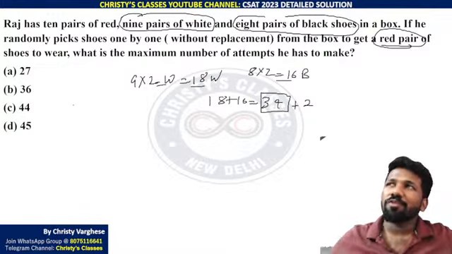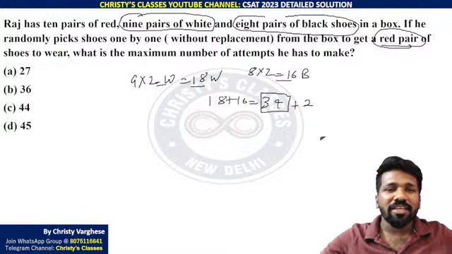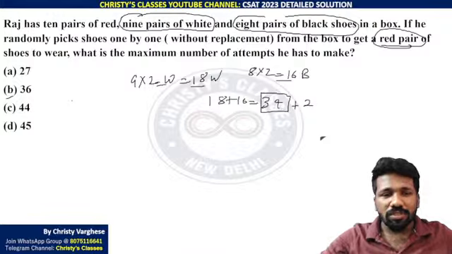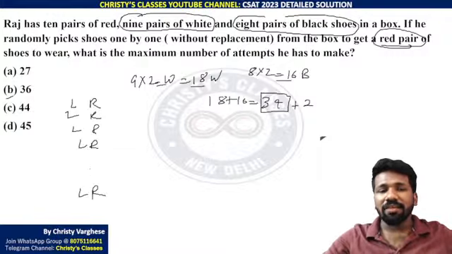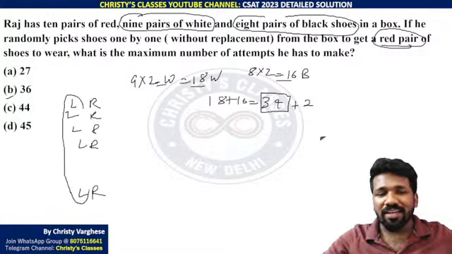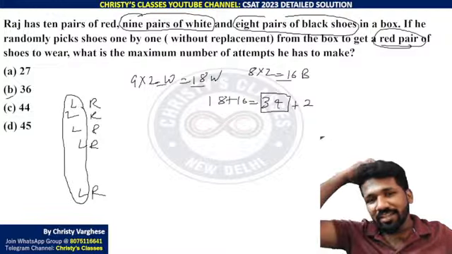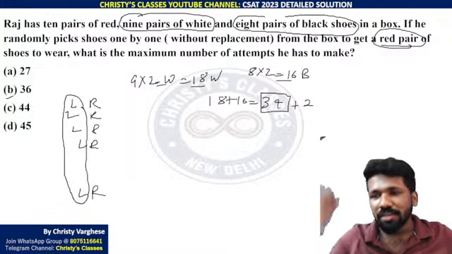Or if you are not clear about that, let us think like this. Red shoes, left one, right one, left one, right one. 10 pairs of red means left, right, left, right, left, right, left, right. 10 times are there. So the worst case that can happen is you repeatedly getting left only again and again. That is totally possible.